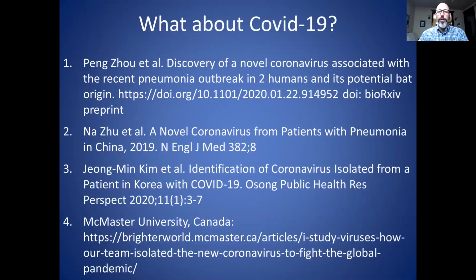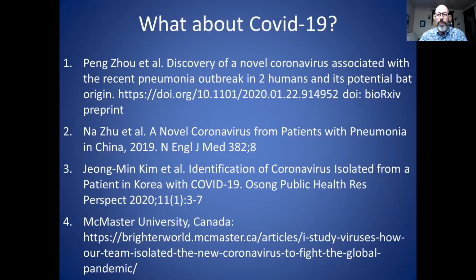So I thought I would look at some of these Rivers criteria for COVID-19 because this is the most relevant thing to what's going on now and what I've been mostly spending my time studying and talking about. And it would be very easy to apply these to the papers that have described COVID-19, which, by the way, was based on the original SARS coronavirus. So these are the 3 papers that have been published.